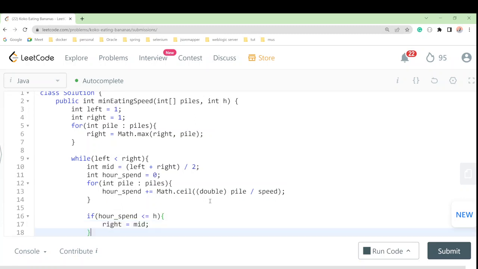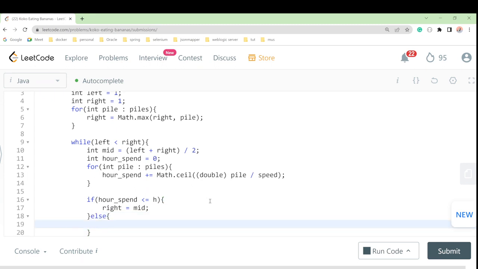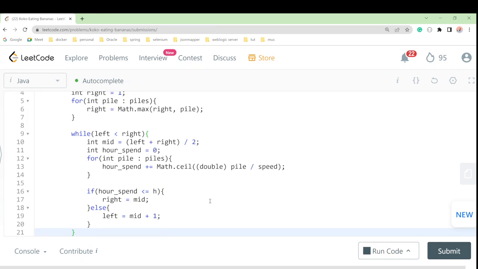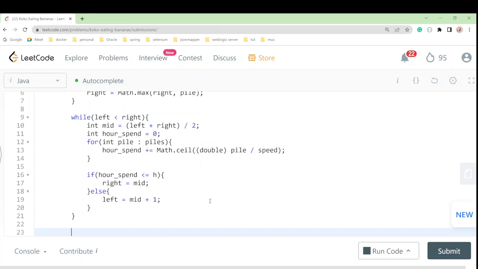Now if that is not the case, then otherwise we will say the left half part does not need to be searched, so we cut the search space by half, and this is our mid. Okay, we will start from mid plus 1. This part is done. Now once the while loop is done, you have your right, and you should return your right.